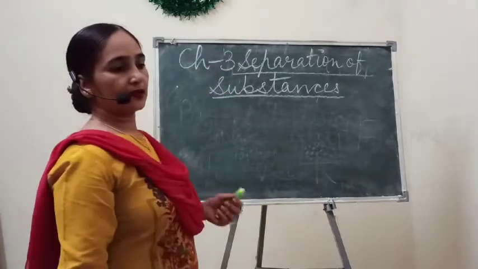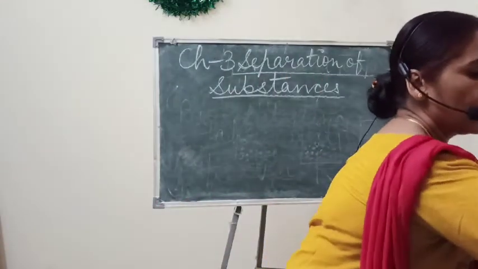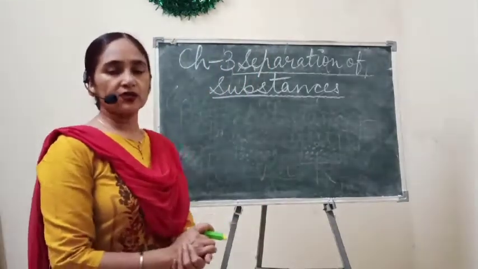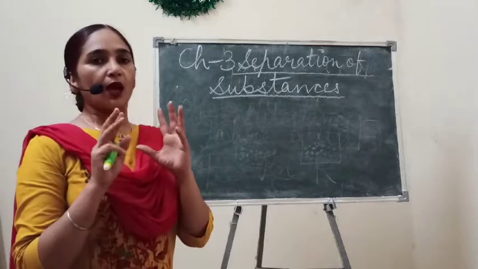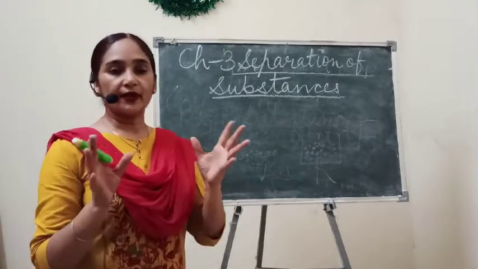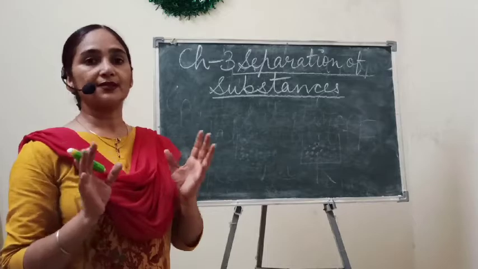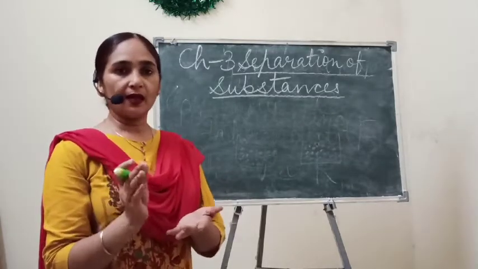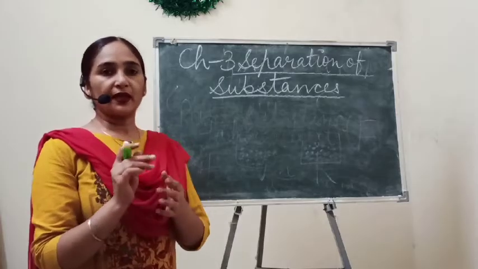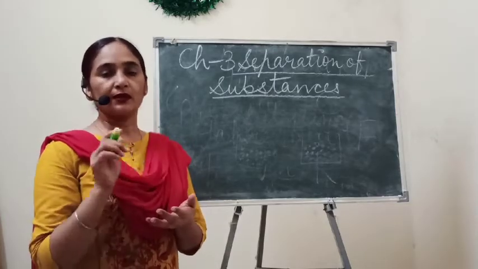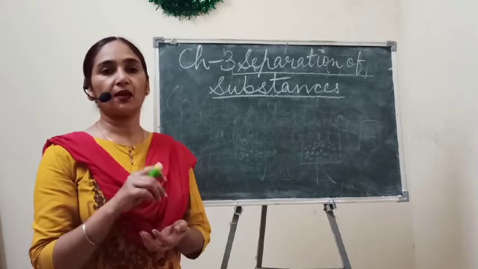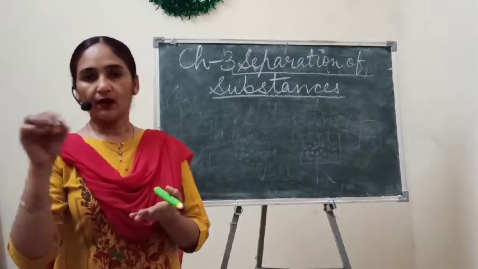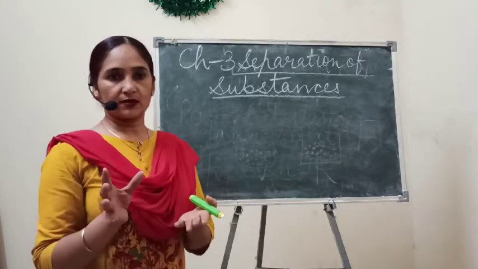So the first method, children, they have given is the hand picking method. As you know, when both the substances are different in color, or we can say different in size, especially when there is a difference in color, and the waste material is very less in amount, at that time we use the hand picking method. Hand picking means by picking with the hand we can separate the unwanted substances.